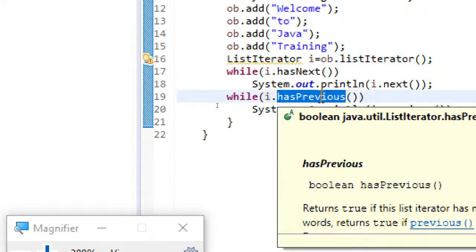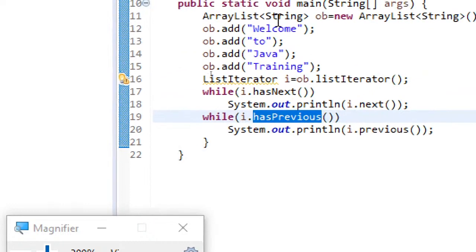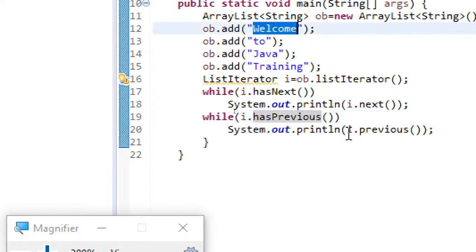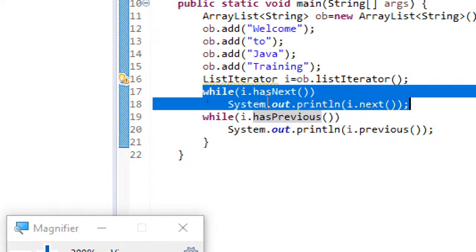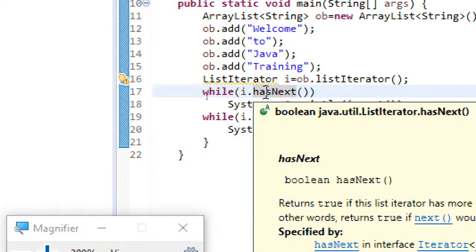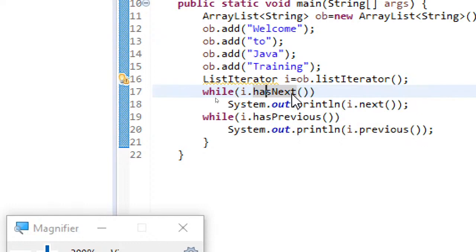Does it have a previous? Since the first element does not have any previous, that is the reason we got a blank output. And now what I have done is, first I am printing with hasNext, and as I said, by using hasNext and next methods, we can move in the forward direction. Using hasPrevious and previous, I can move in the backward direction, just to display the list in reverse order also.